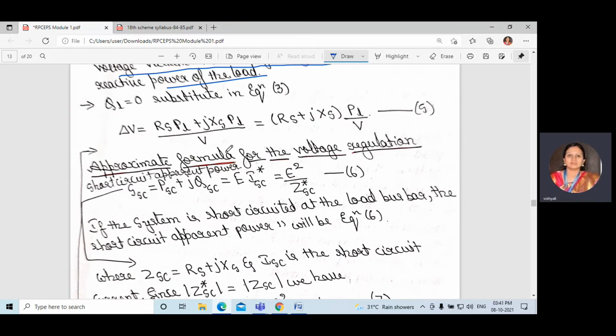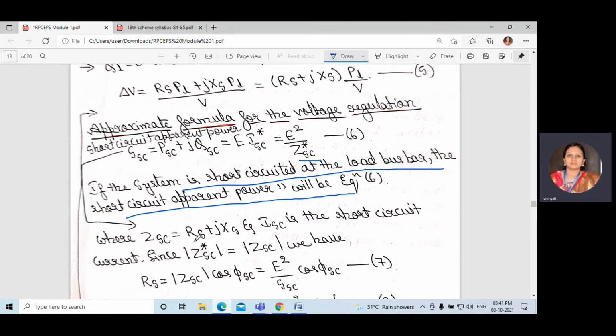Next is the approximate formula for the voltage regulation. Here, if the system is short circuited at the load bus bar, the short circuit apparent power, equation 6, SSC is equal to PSC plus jQSC, equal to E into ISC star, that is equal to E square divided by ZSC.